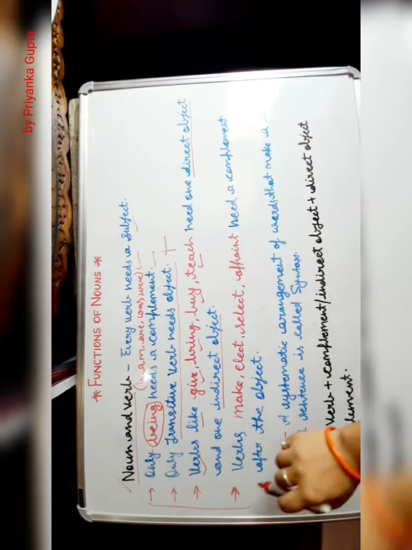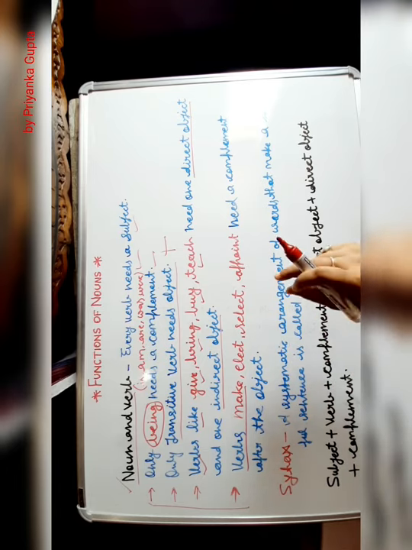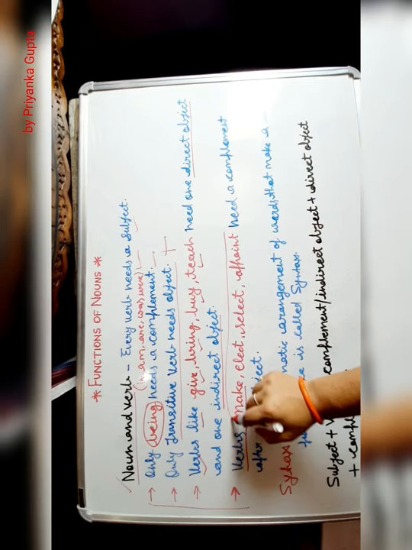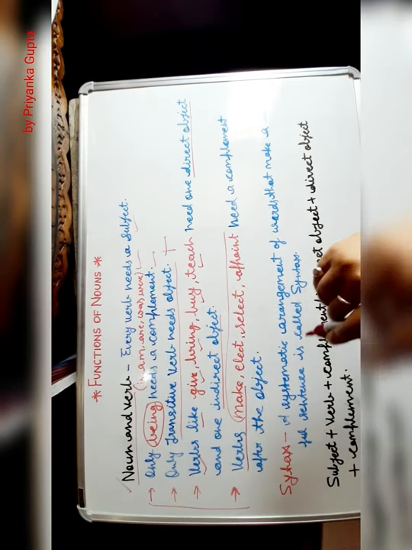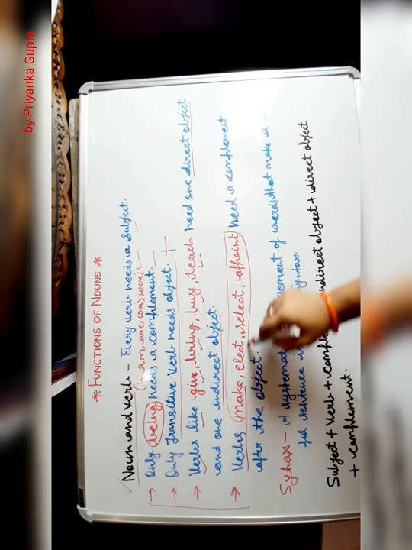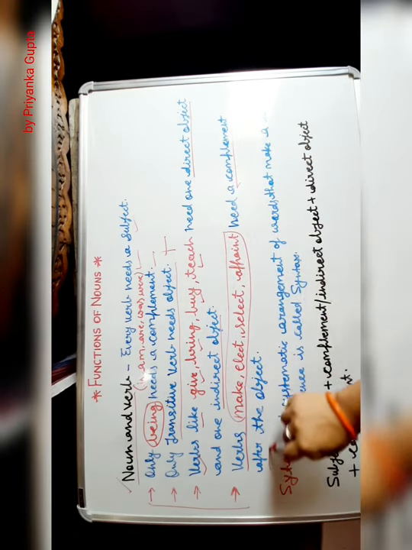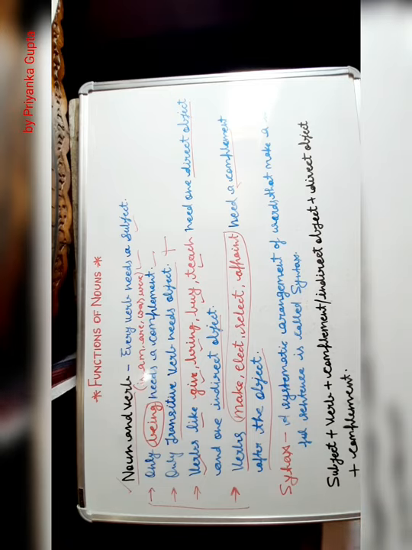Come to the next. This is your verbs make, elect, select, appoint. All these types of verbs need a complement after the object. Like these verbs need what? A complement after the object. Clear? As there is a point and you have to understand this terminology.